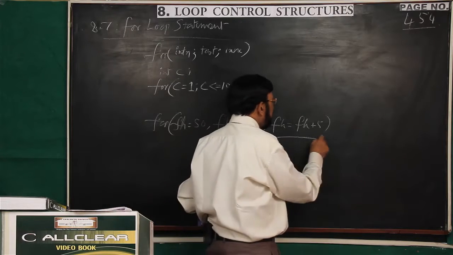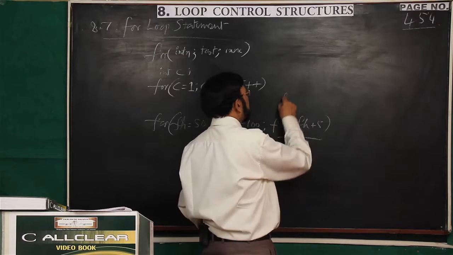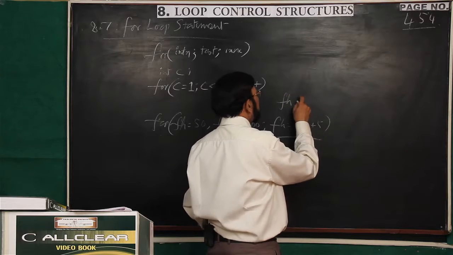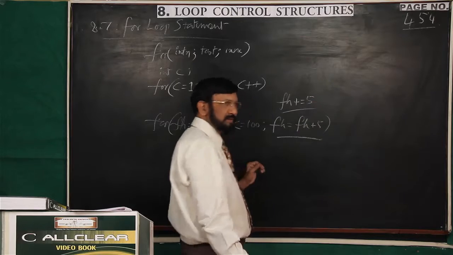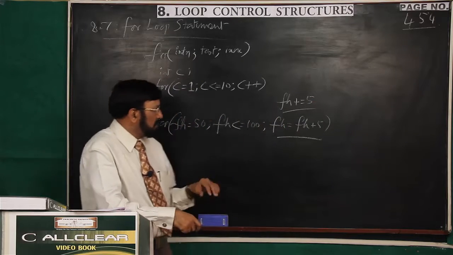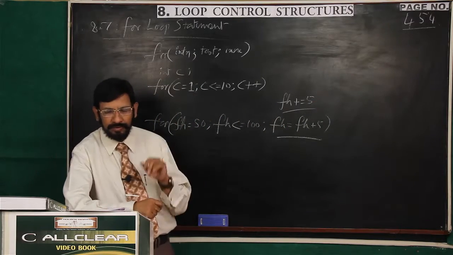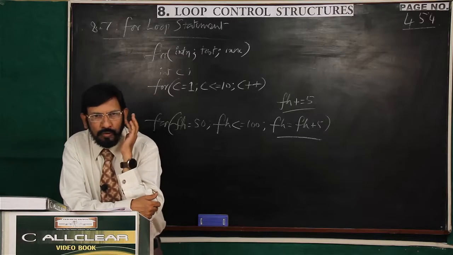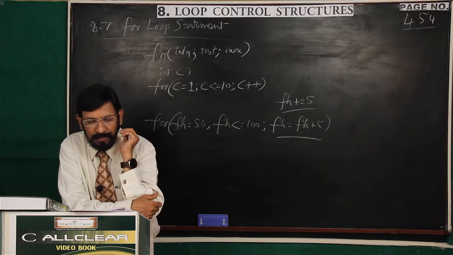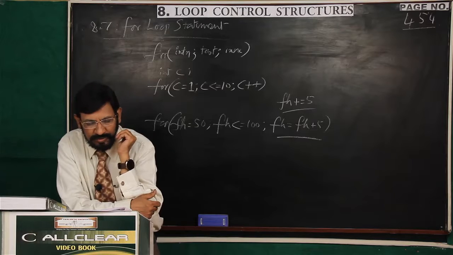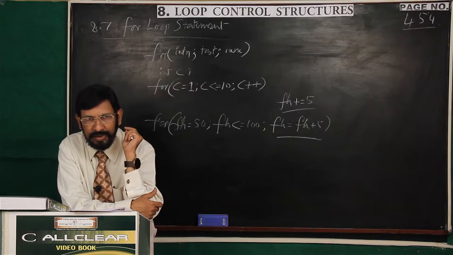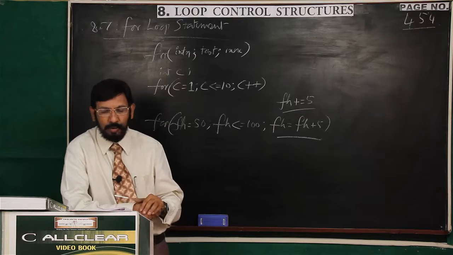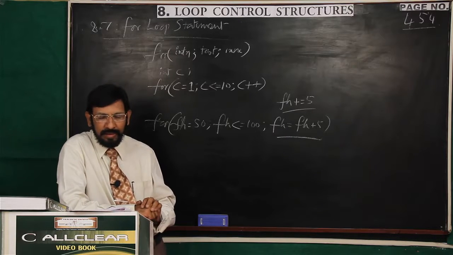Here it is better to use the shorthand operator. How do you write it? FH plus equal to 5. This is always a good practice. You write this, and in this manner it executes. Now you see in the 14th line we have written a formula for converting Fahrenheit into centigrade. Then we are printing that. Actually, we are printing a table. That's why I have written the output statement within the body of the loop.